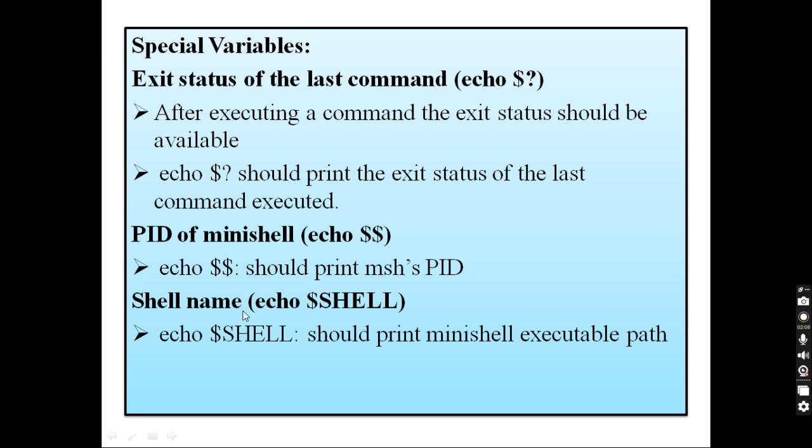The next is the shell name: echo $SHELL. echo $SHELL should print the MiniShell executable path. So here we are implementing some of the special variables, wherein echo $? should print the exit status of the last command executed, and the next special variable is echo $$. This should print the MSH PID. Then the next special variable is echo $SHELL. This should print MiniShell's executable path. So this was about special variables.